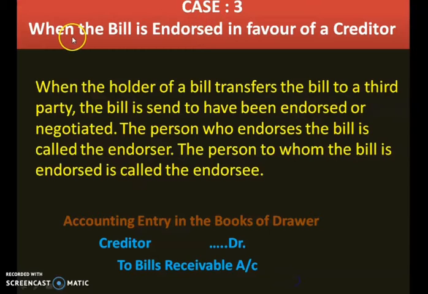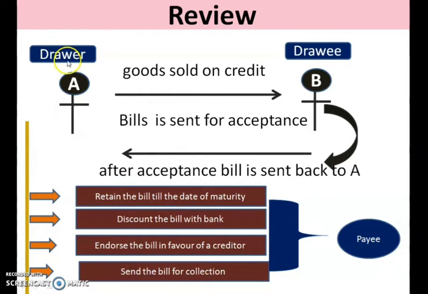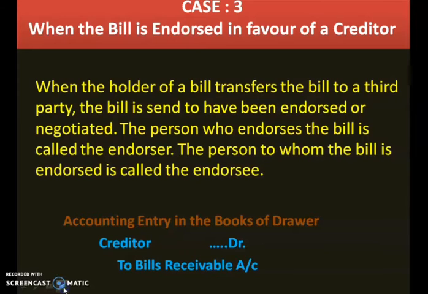Case 3, that is when the bill is endorsed in favor of the creditor. So suppose, as we saw in the previous slide, the drawer has 4 options to deal with this bill. If he makes a decision that he will endorse the bill to his creditor, what is the accounting entry he has to follow?